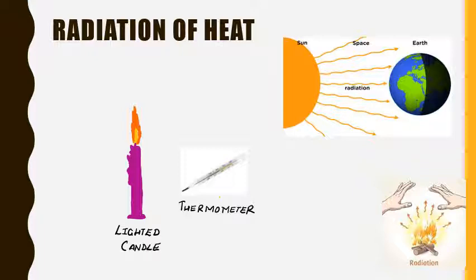So the heat was transferred through some other way. So what is that other way? The heat was transferred through radiation. Radiation does not need a medium for heat transfer. The heat is transmitted from a hot body in straight lines in all directions and at a very great speed without the aid of any medium.